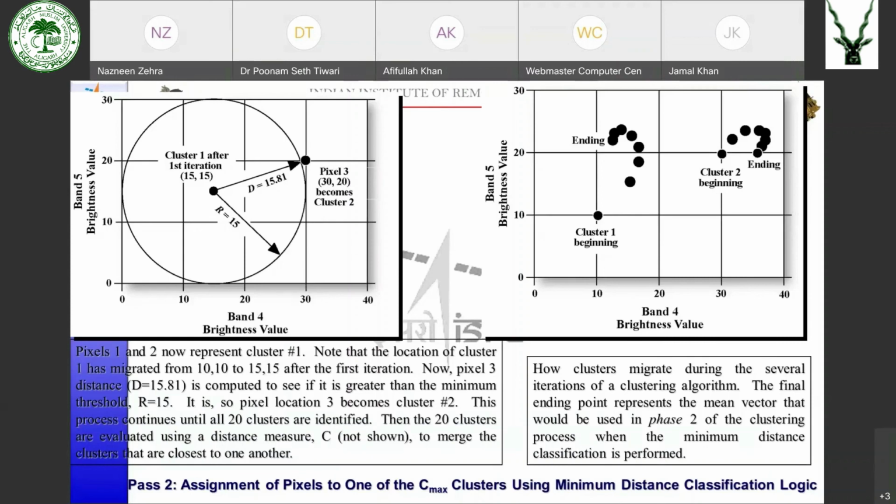Like this, the clustering goes on, and more pixels are evaluated, and they are merged with the existing clusters. In between, the clusters are also checked whether they are close to each other. They should be merged or they should be separated. Okay. So this is how the clusters are created in pass 1. In pass 2, each and every pixel is checked with the mean of these clusters using a minimum distance to means classification.